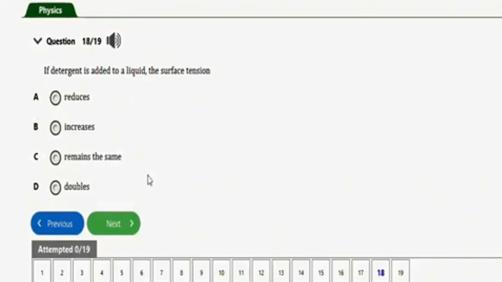Option A. Okay. Lastly, before we call it a class, this question says which of the following liquids has the highest surface tension? And the correct option here is option A, which is mercury. Mercury has the highest surface tension. So this is basically how you can deal with problems involving the molecular nature of matter for physics.